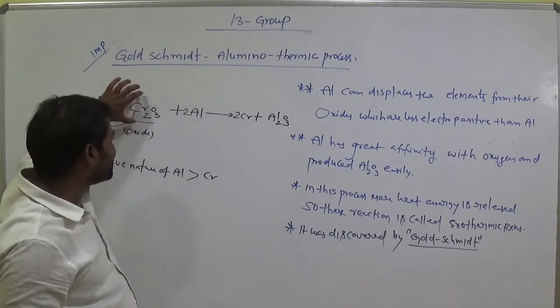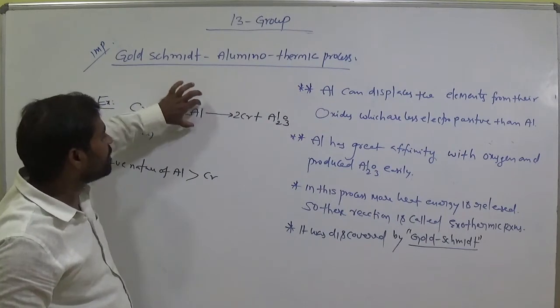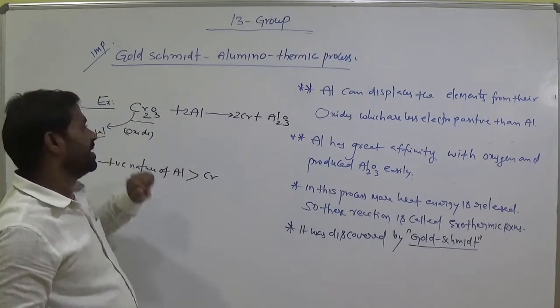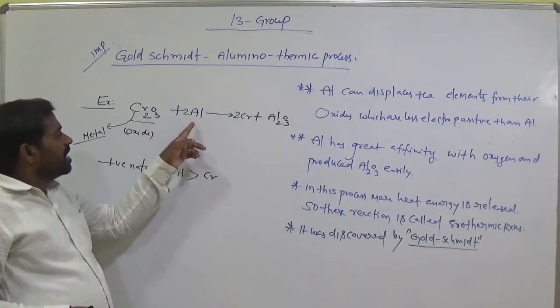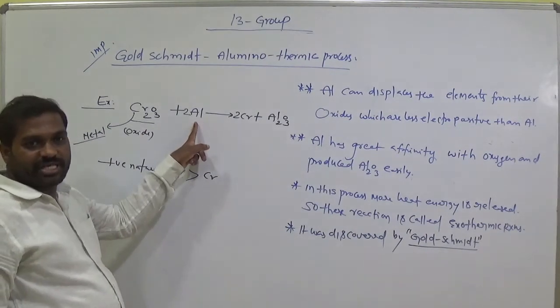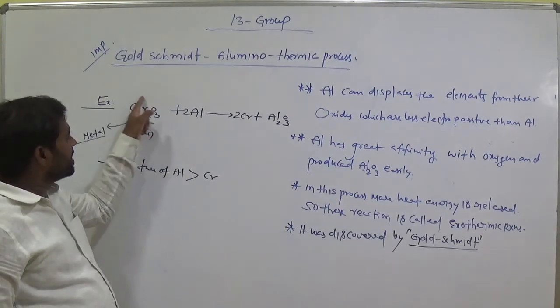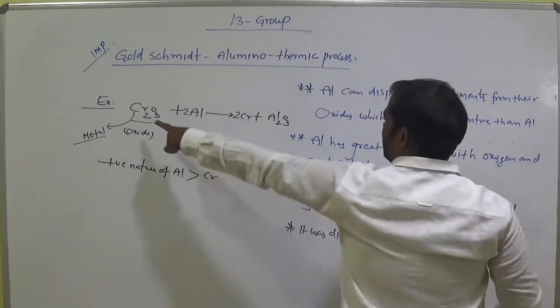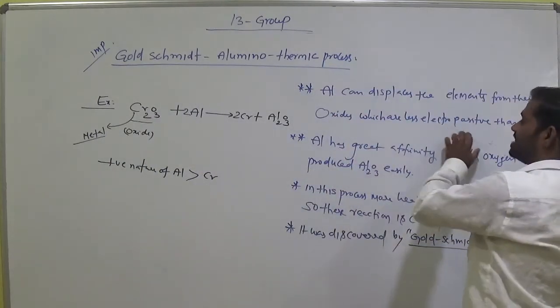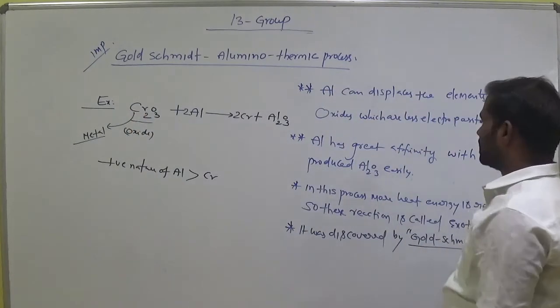Aluminium can displace the element in their oxides due to its higher positive nature than this element. Clear? Listen carefully, all of you. Aluminium has great electropositive nature, so it can displace the element from its oxide, an element which is less electropositive than aluminium.